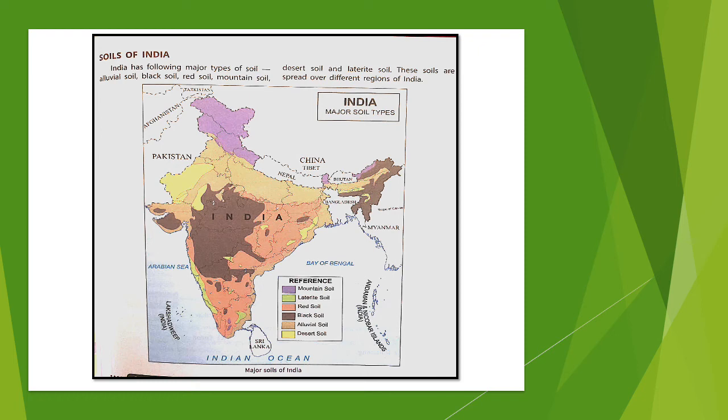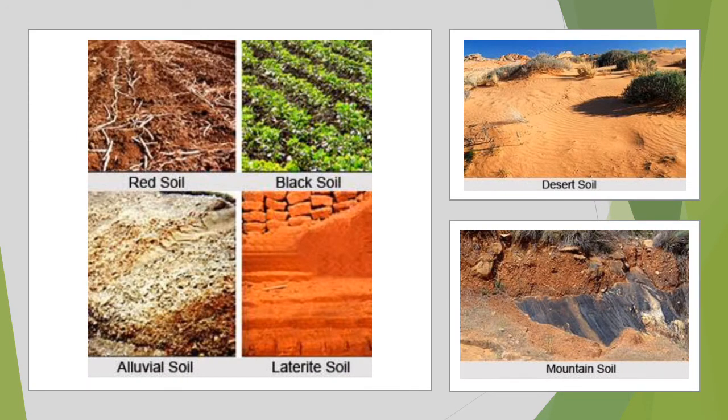So I am sure you must have understood about various kinds of soils, and here you can see the pictures also. Red soil is reddish in color, black soil, then we have alluvial soil, laterite soil, desert soil, and mountain soil. All you can find here. So with this we come to the end of this lesson, agriculture in India, and we are going to discuss very fast the exercises also.